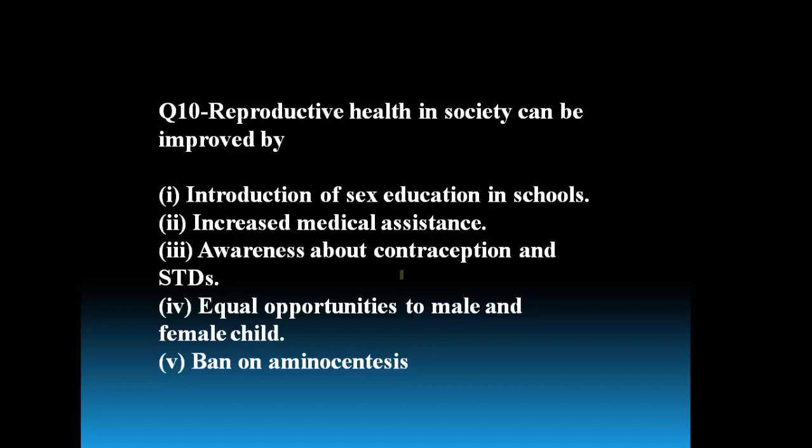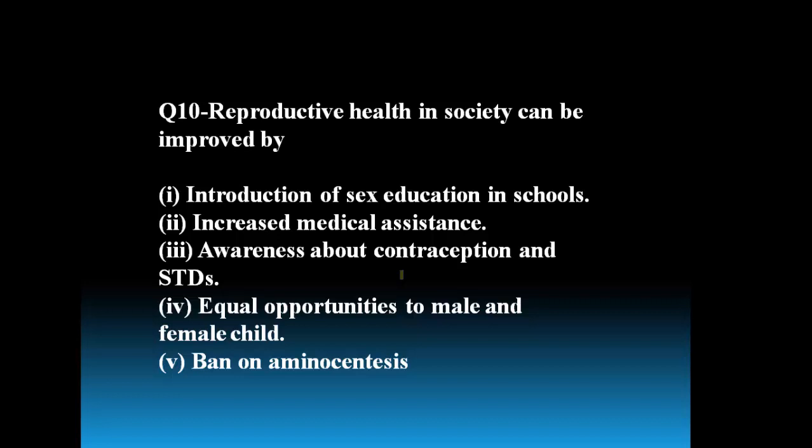This one is important. Equal opportunities to male and female child. Parents must give equal importance to male and female child, but in our society always the affection towards the male child is more. In that respect only the population is increasing. And this one is another interesting point, ban on amniocentesis.